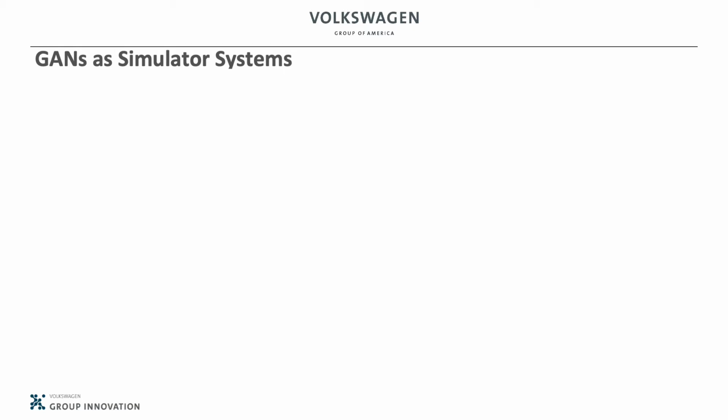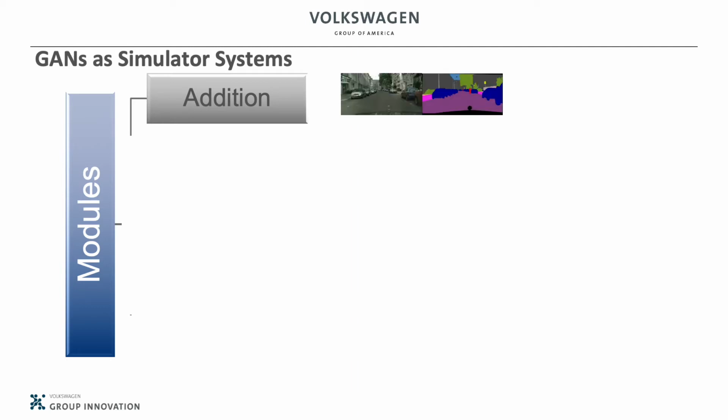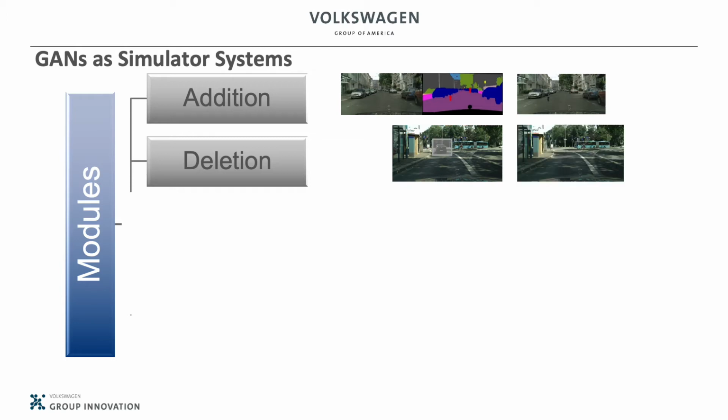Generative adversarial networks have come up as an interesting alternative to generate real-looking data. GANs with other perception modules can be used to achieve several different functions, such as addition, where we can, for example, create a long-tail situation by adding a child in the middle of the road. We can also achieve deletion, where we are able to remove objects from the scene and realistically fill it with the background. We can also edit the shape of the objects.